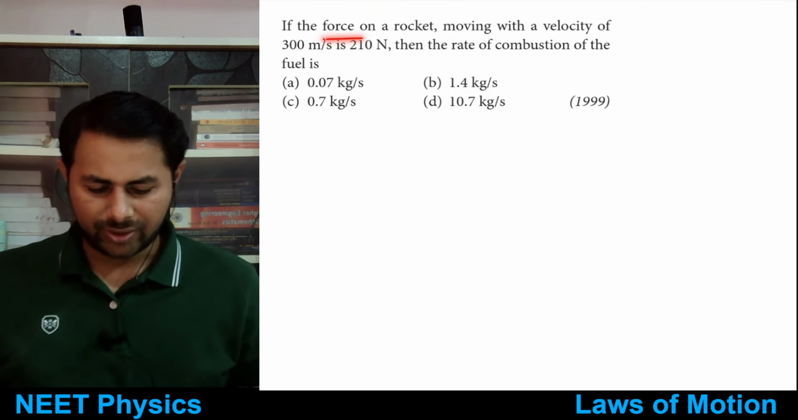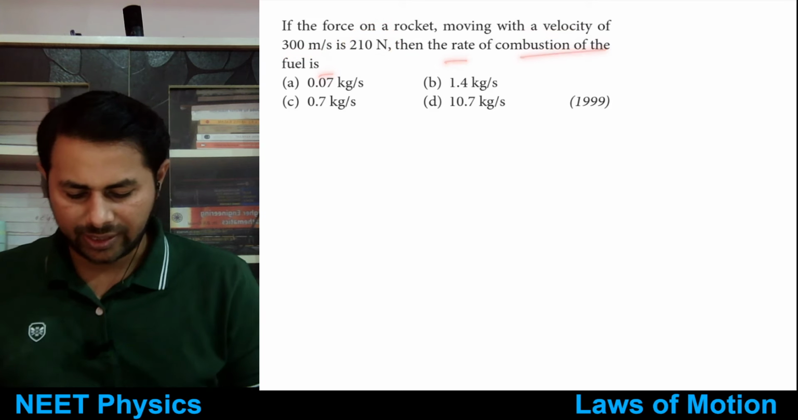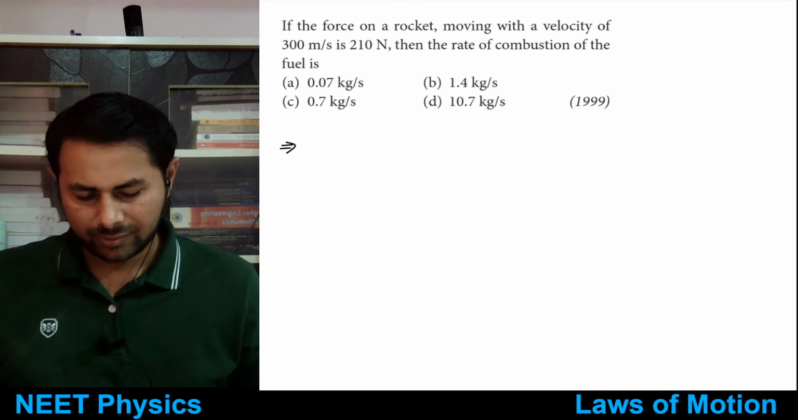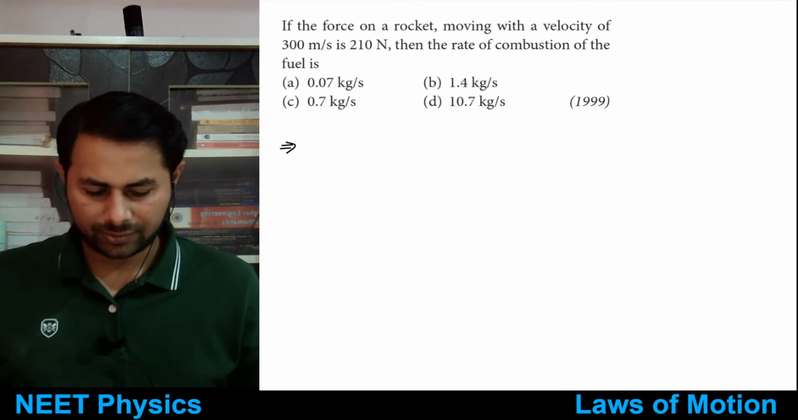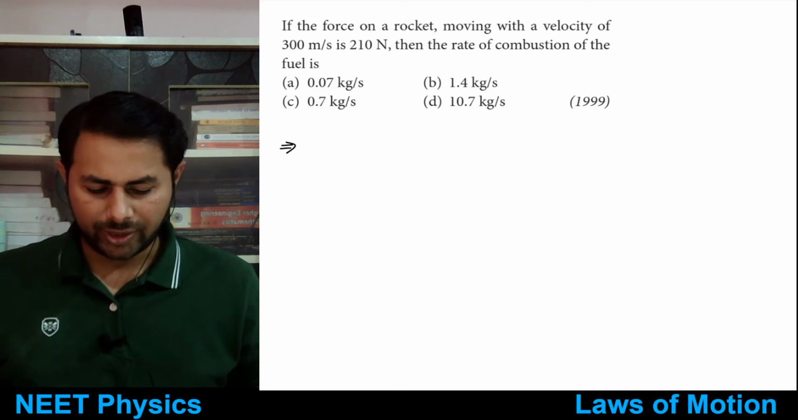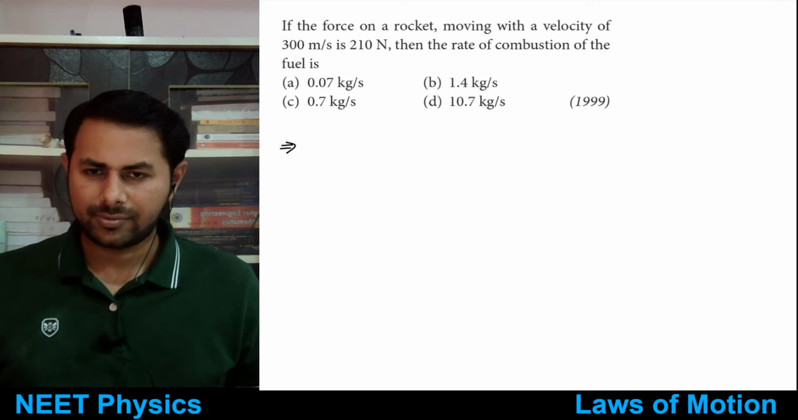If the force on a rocket moving with velocity 300 meters per second is 210 Newton, then the rate of combustion of the fuel is, tell me. If the force on a rocket moving with the velocity of 300 meters per second is 210 newtons, then the rate of combustion of fuel is. Option C.